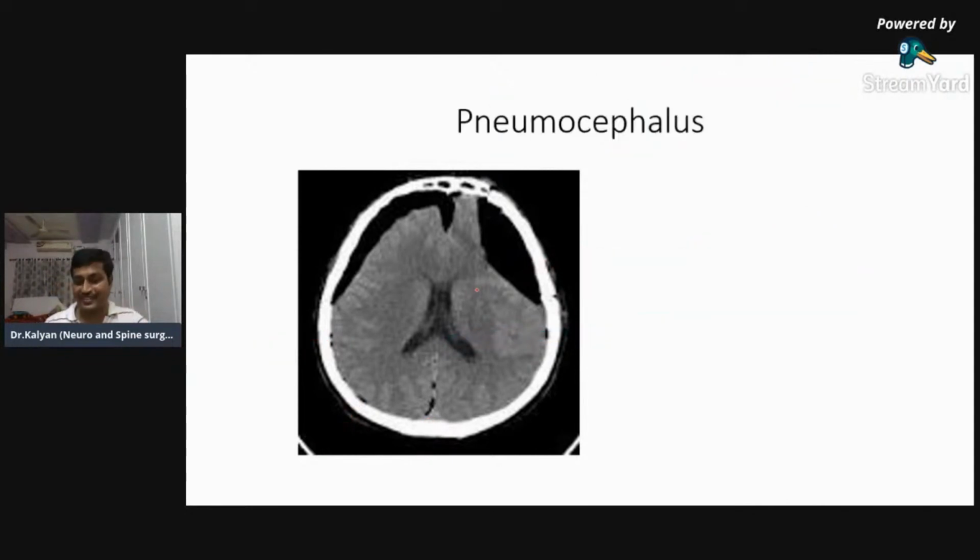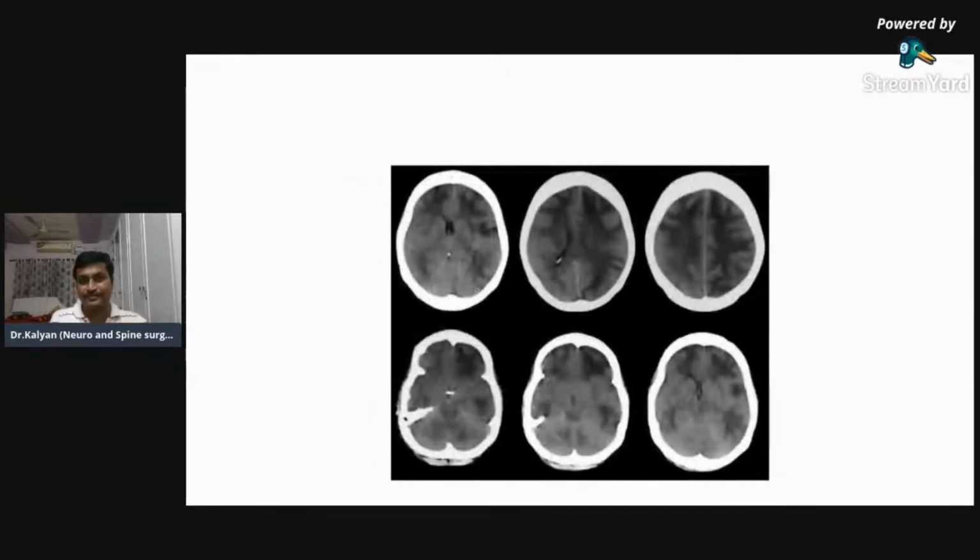Now see, you will identify this. The answer was pneumocephalus. Now identify all these structures. This hypodensity all around, can you see? All this is hypodense.